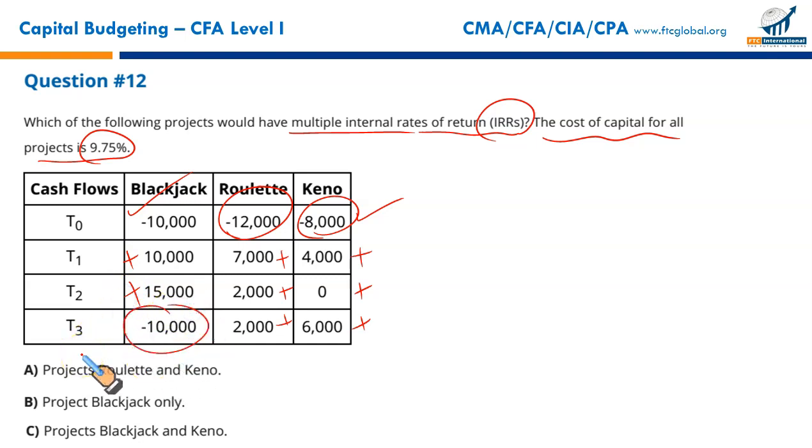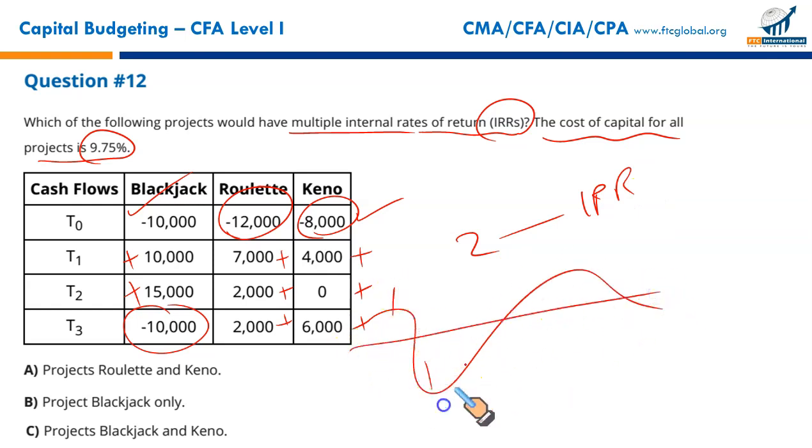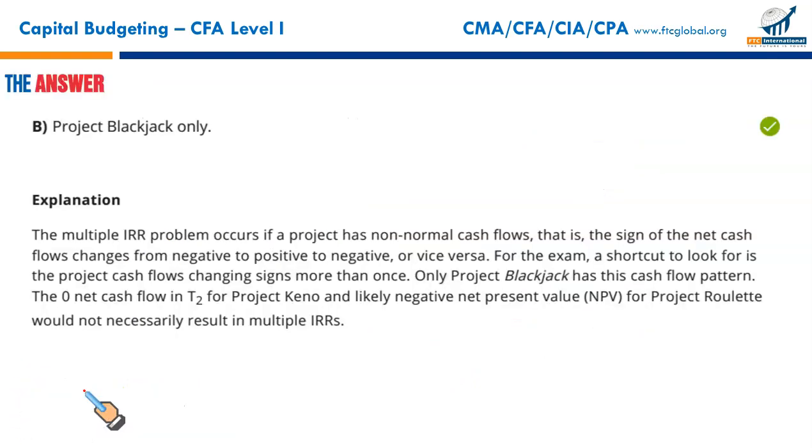Such projects in which the cash flow takes swings, positive to negative, negative to positive. As many swings as we have in the data, you will have as many IRRs. If the project has 2 swings of cash flows from negative to positive, it will have 2 IRRs. If a project has 5 swings of cash from positive to negative, 1, 2, 3, 4, 5, it will have 5 IRRs. So, which of the projects will have multiple IRRs? The one that has unconventional cash flow, the cash flow swinging from positive to negative. So that makes Blackjack the only project with multiple IRRs. That is your answer. Next,